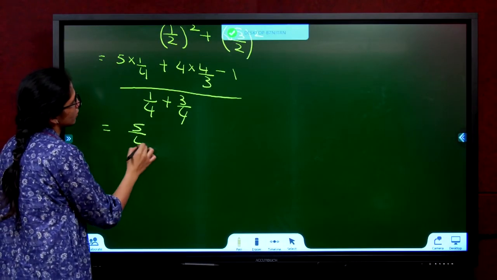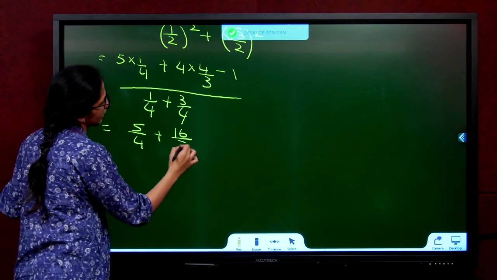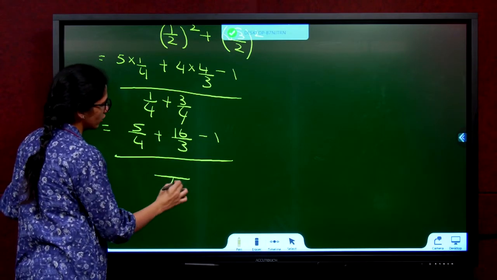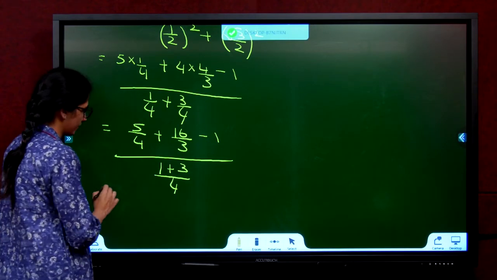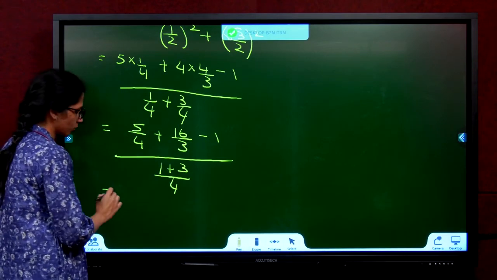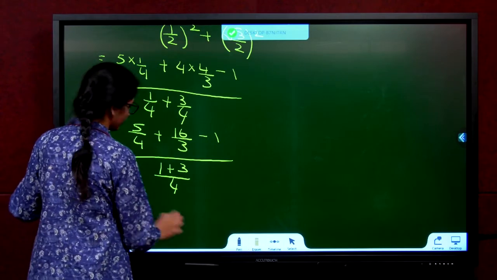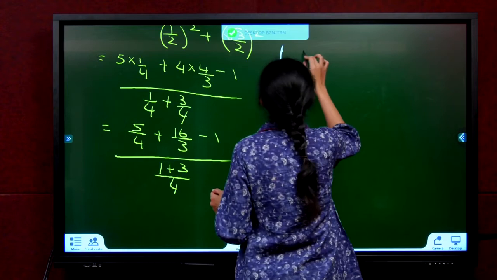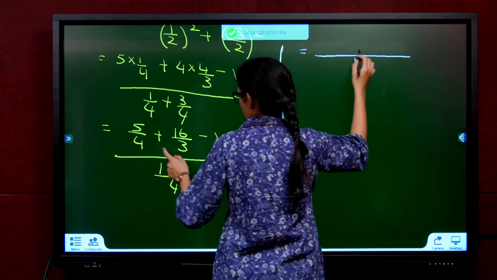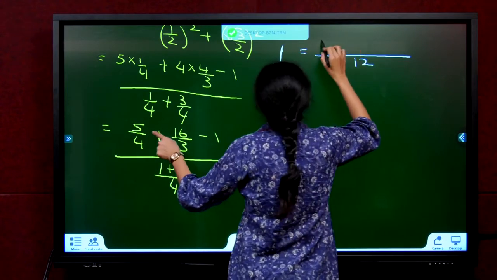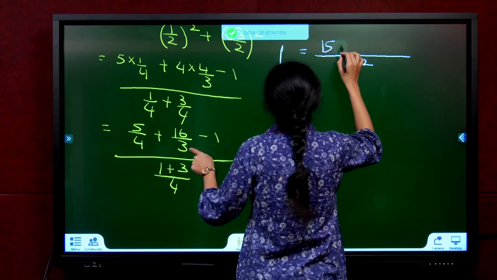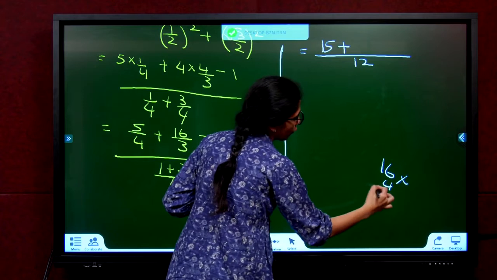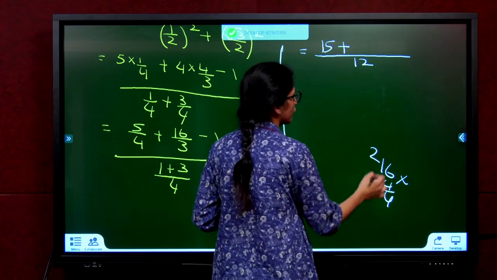5 by 4 plus 16 by 3 minus 1, divided by, LCM is 4, 1 plus 3. On top, LCM is 12. So it becomes by 12. 4 3s are 12. So 5 3s are 15. Multiply and divide with 4. What is 16 4s? 16 into 4. 4 6s are 24. 4 1s are 4. 64.